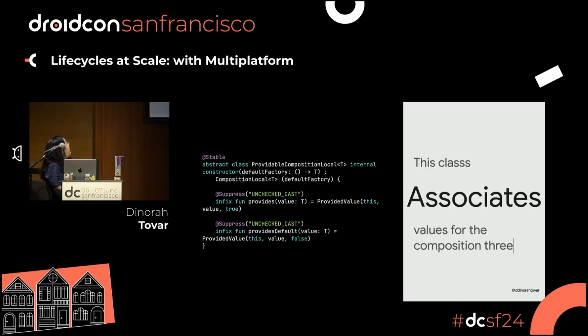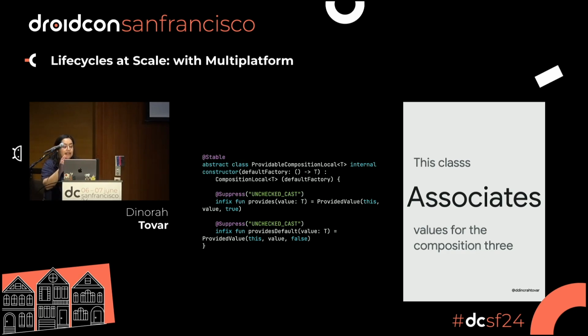So the other thing is that you might need to understand how it works to provide values on composition local, because this can be used to provide values on the composition local provider, right? Provides associates a composition local key to a value. At the end of the day, the last part, the provider's default, associates a composition local key to a value in all the composition local providers if the key doesn't have an associated value.